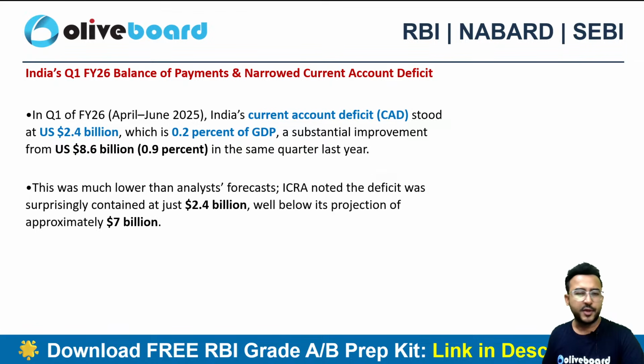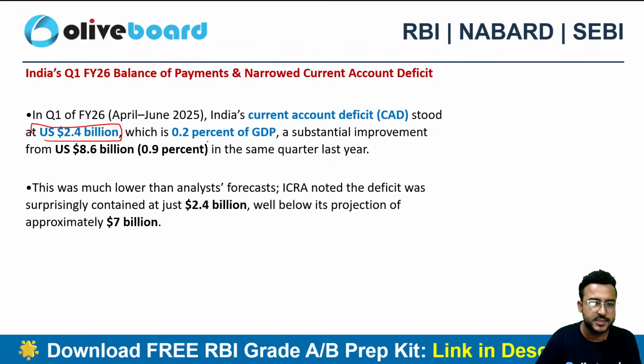Next one. Now this data is being published on the RBI website. I think recently in first week of September it got published. India's Q1 of financial year 2026 balance of payment data and current account deficit data, right? So India's current account deficit is now 2.4 billion USD, which is nothing but 0.2% of the GDP. This is the quarter one data of the financial year 2026. It was recently published on the RBI website in first week of September, right?